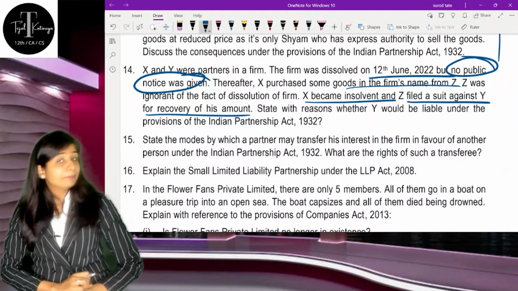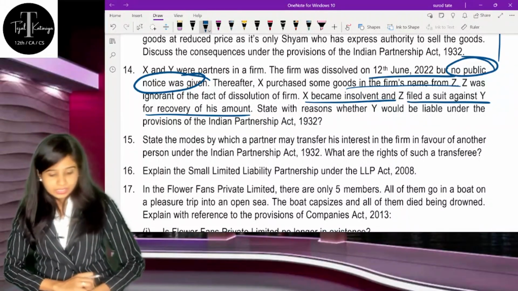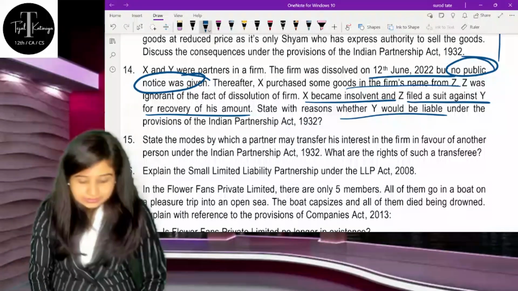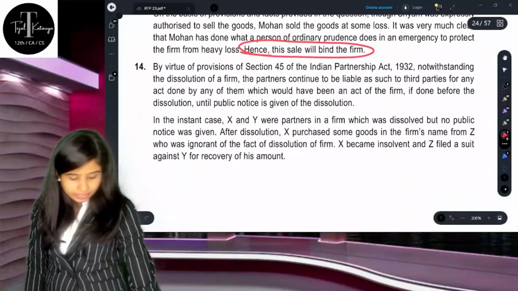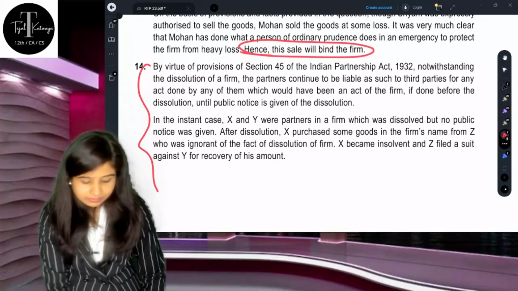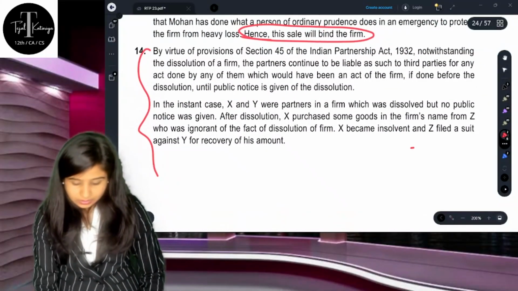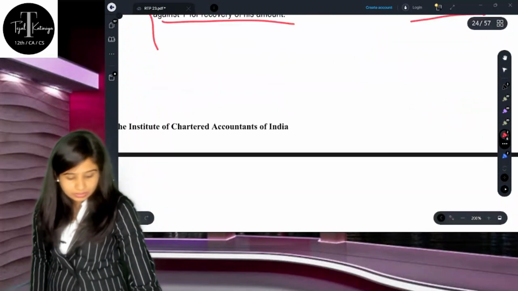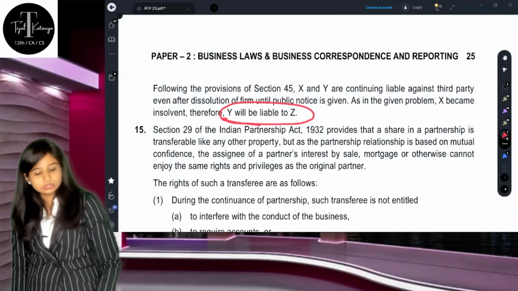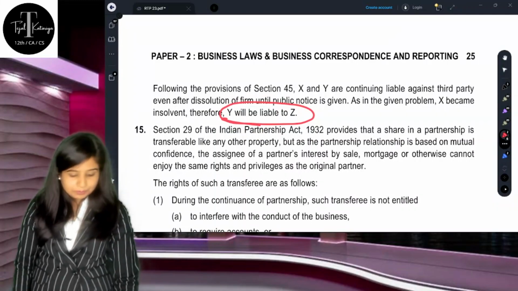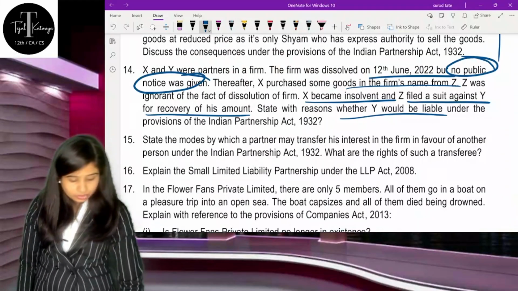So in this situation, X and Y were the partners. Even though the firm is dissolved, because no public notice has been given, Mr. Z can ask money from Mr. Y, and Y will become liable according to the Indian Partnership Act. Suit can be filed against Y for the recovery of this amount, and yes, Y will be liable to Z is the conclusion. As simple as that. Let's go ahead with question number 15.